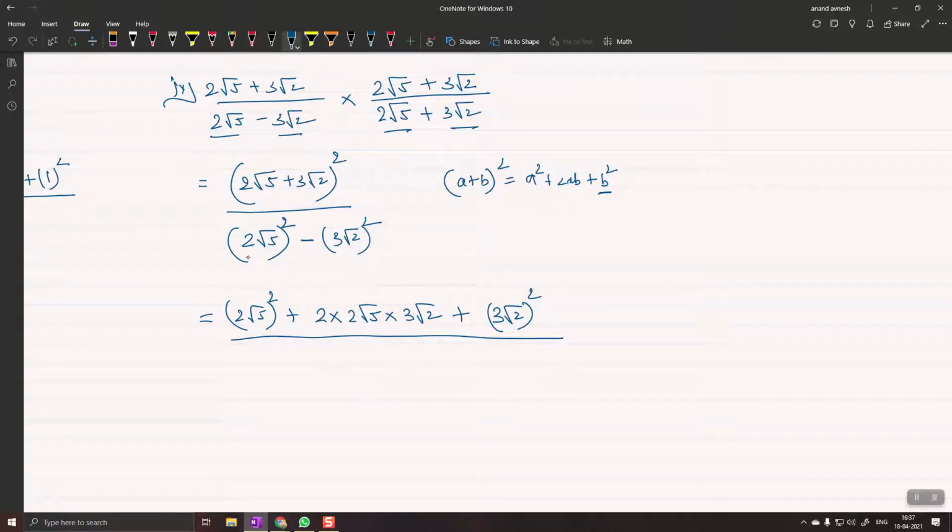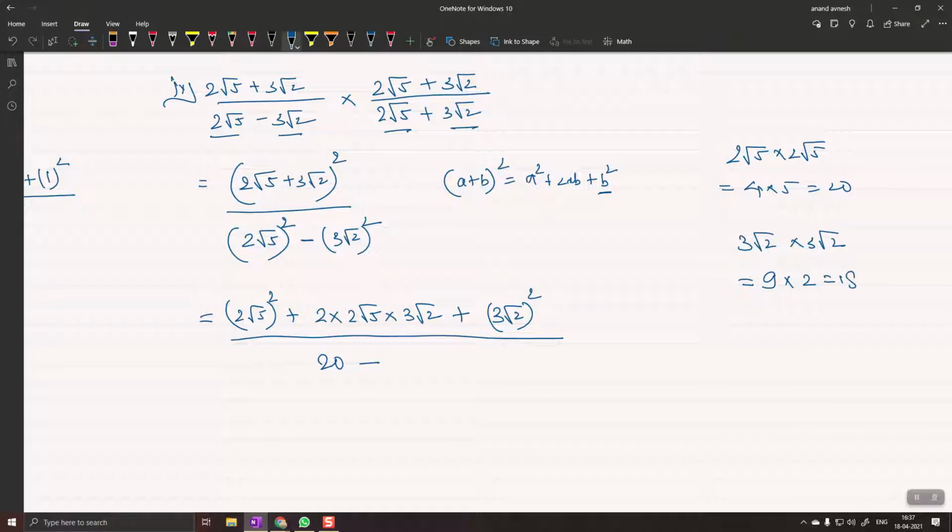What is 2 root 5 the whole square? I can do the rough job here. 2 root 5 times 2 root 5. Can you please multiply and tell me? Yes, sir, it will become 4 into 5, which is equal to 20. Perfect. Very good. 2 root 5 the whole square is 20. Minus, can you tell me 3 root 2 the whole square? Yes, sir, it will become 9 into 2, which will become 18.